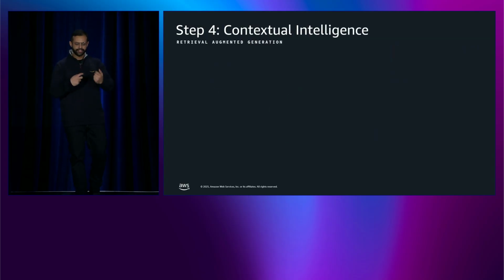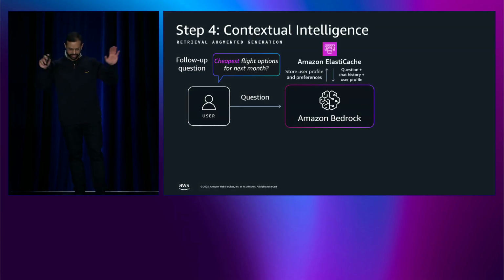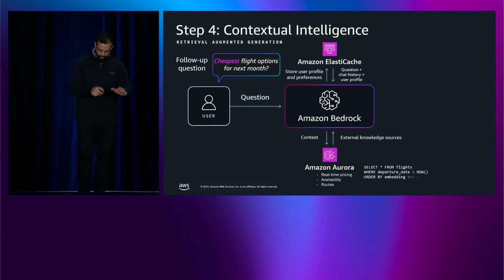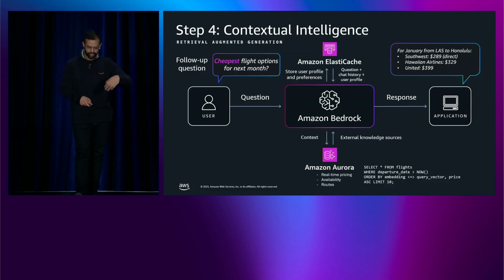Now we are onto the final stage. So this is contextual intelligence, also called retrieval augmented generation. I ask for cheapest flight options for next month. That's it. Aurora Postgres enters the picture. The application generates an embedding, executes a semantic search against the flight model, routes matching cheapest options filtered by whatever date range I provide, joined with real-time pricing to give me a very tailored response. This is RAG in action.